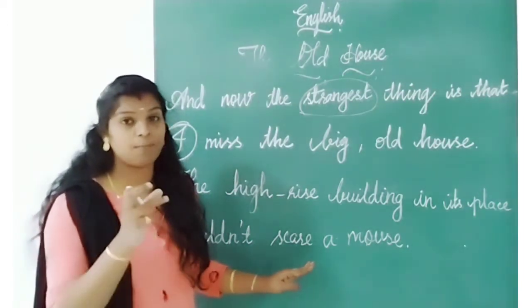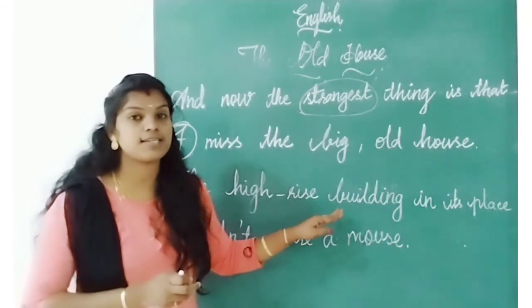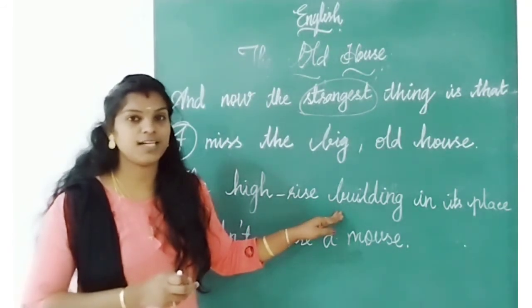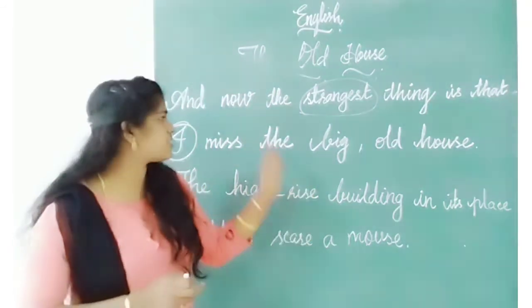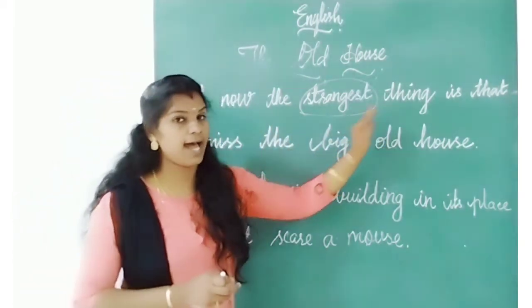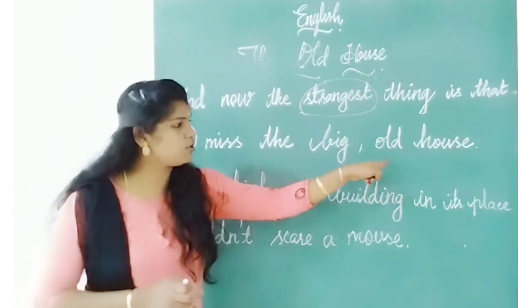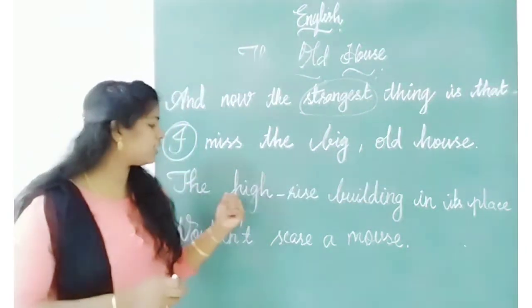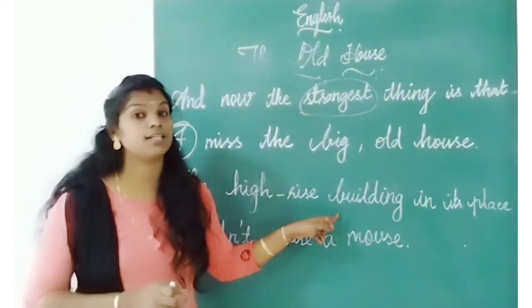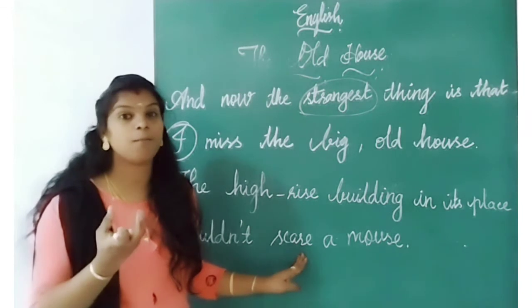Even a mouse wasn't scared of that high-rise building. Did you understand? And now the strangest thing is that I miss the big and old house. The high-rise building in its place wouldn't scare even a mouse.